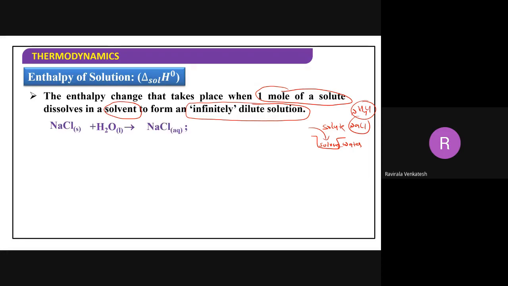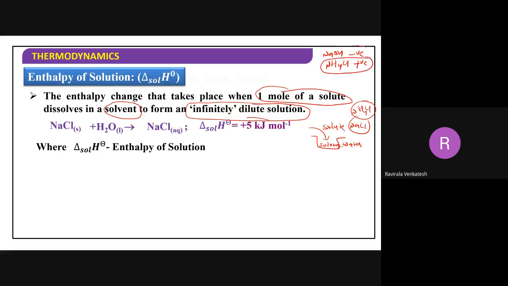NaCl, you are dissolving in the water, you got enthalpy of solution equal to plus 5 kilojoules per mole here. If it is NaOH, it will be negative. If it is ammonium chloride, this will be positive. For sodium hydroxide, negative. For sodium chloride, how much are you getting? Positive.